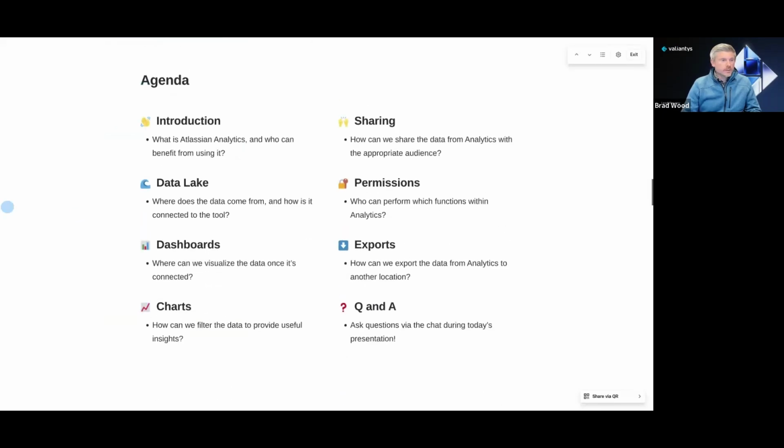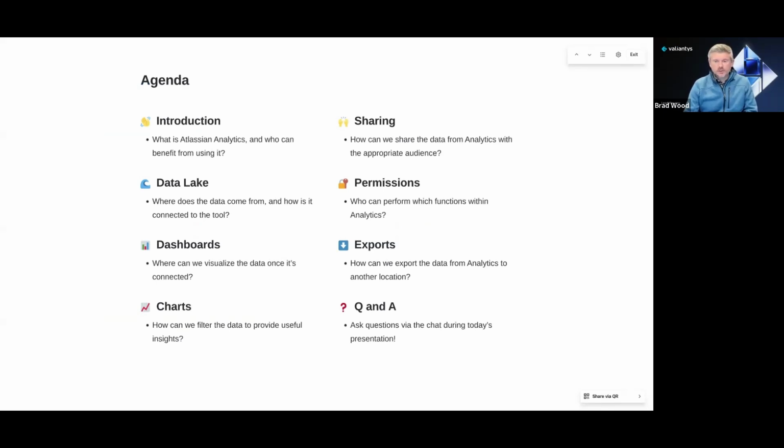All right, so let's talk about our agenda for today's demonstration. We are going to review Atlassian Analytics through the following topics. So we're starting here in our introduction. We're going to cover what is Atlassian Analytics and who can benefit from it. We're going to move on to the data lake. So where does the data come from and how is it connected to the tool? We'll talk about dashboards. So how can we visualize the data once it's connected?